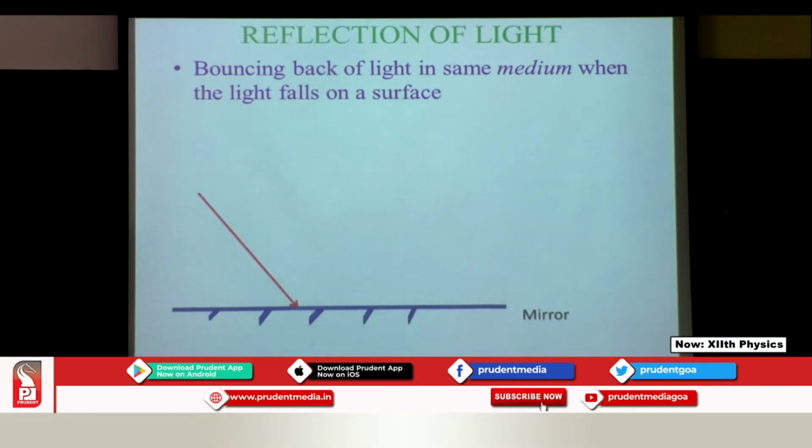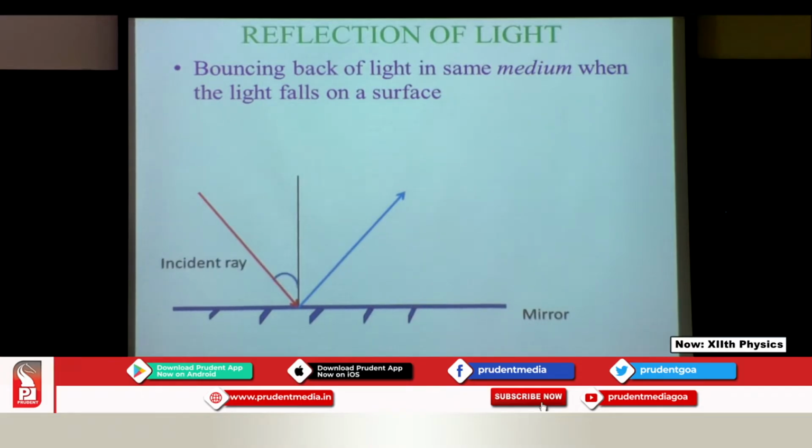Over here I have got my incident ray, which is incident at a particular point on the mirror. So that's the normal which I have drawn, and here you have the reflection of light, that is, the bouncing back of light in the same medium.